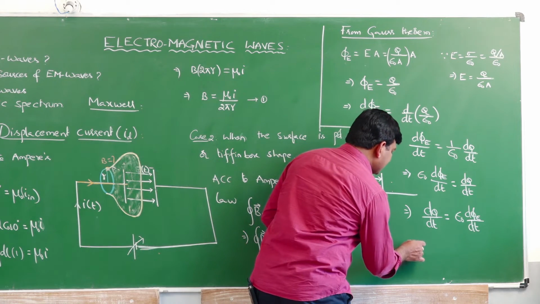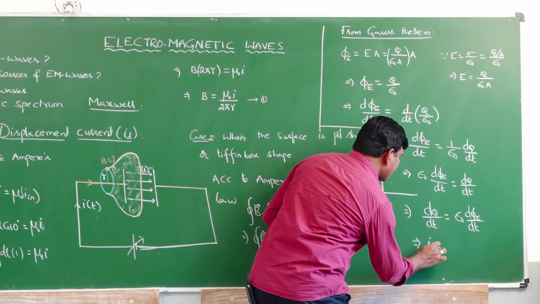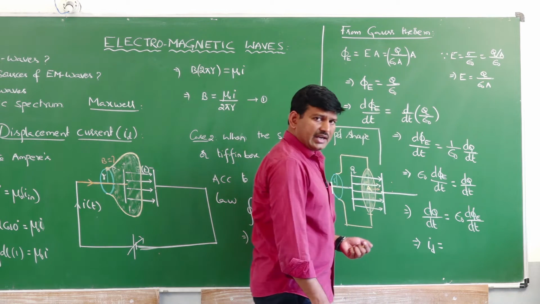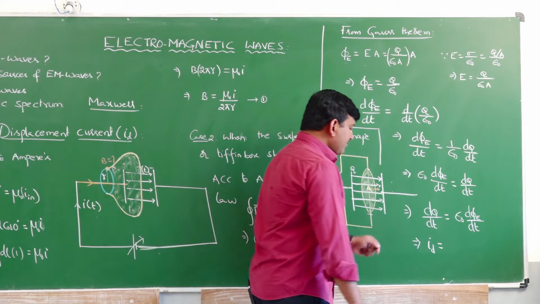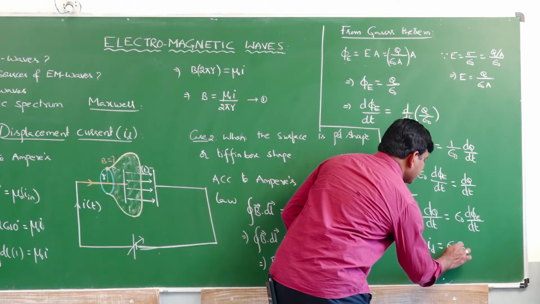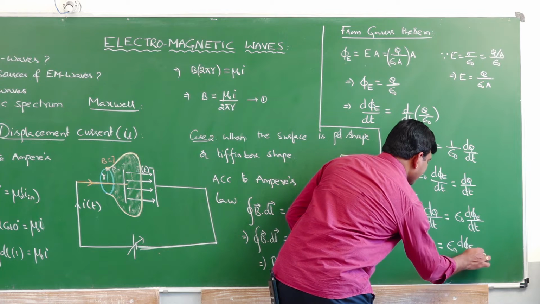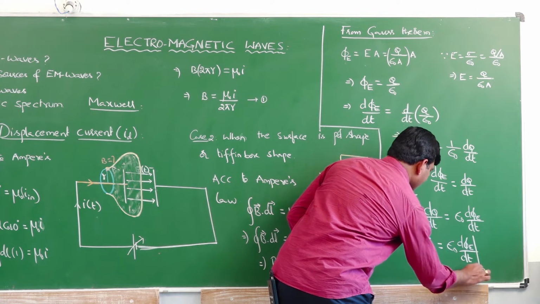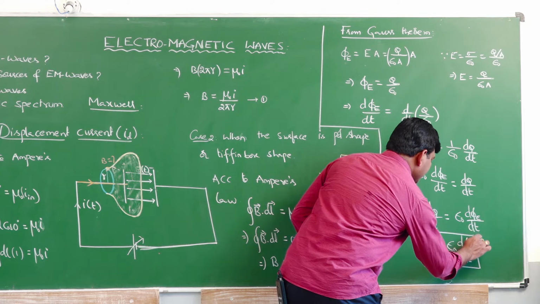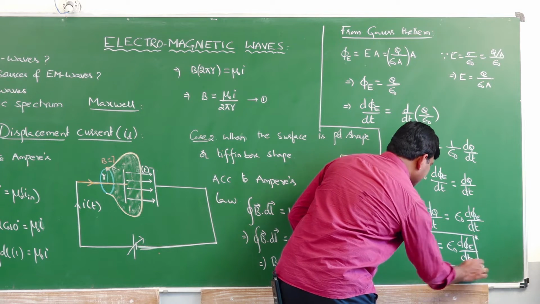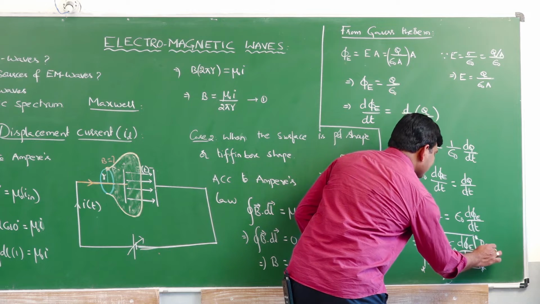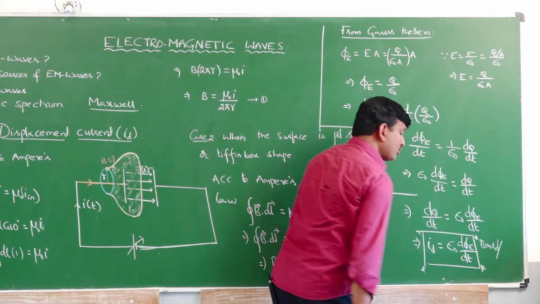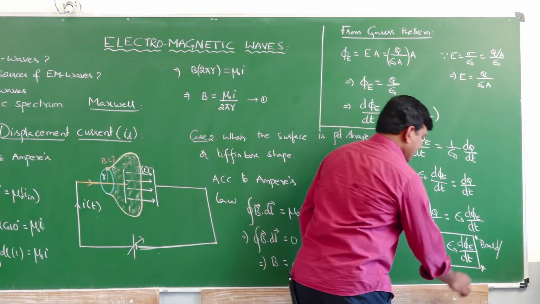And this is represented by displacement current I suffix d. I refers to current and I suffix d refers to displacement current. So, I suffix d is equal to epsilon naught into d phi E divided by dt. Is it clear? So, this is the formula which is very important for the board examination and competitive examinations. And in board examination, they will ask you to write the formula for displacement current for 2 marks and explain the terms present in it.